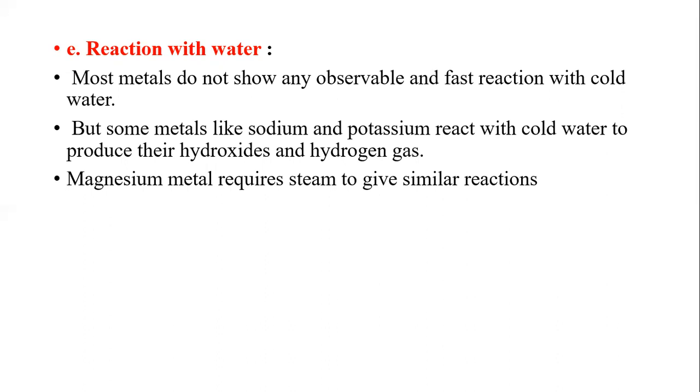If you do this simple experiment at home, you will see that the red litmus paper turns blue. It means that the oxides of metals are alkaline in nature. So this is once again a new property: oxides of metals are alkaline in nature.